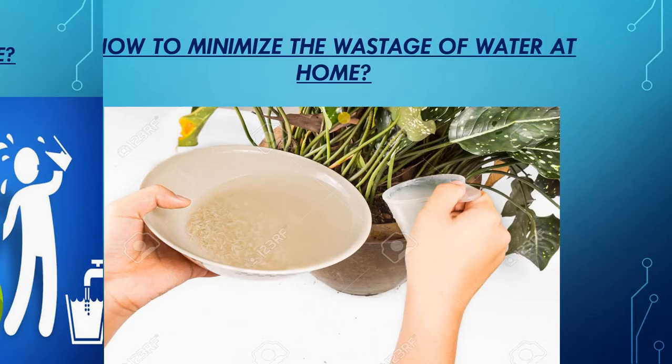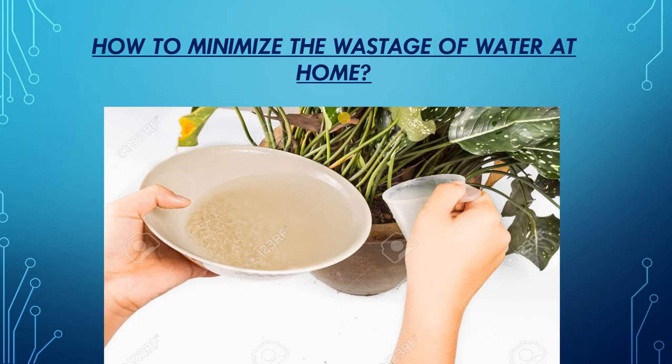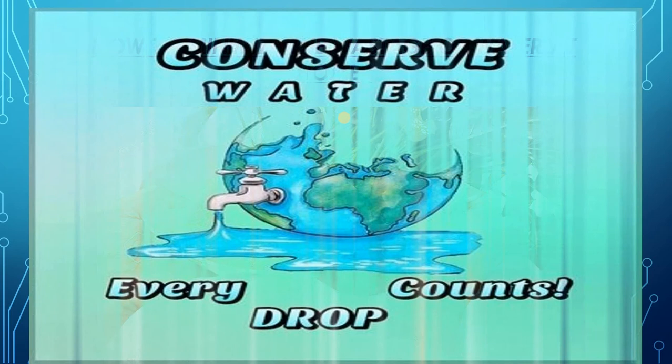Then use the water from washing rice, vegetables, or fruits. Like before cooking the rice, we always wash the rice, isn't it? So that water after washing the rice, we throw, isn't it? After washing the vegetables, we throw away the water. So instead of throwing away the water, it can be used for watering the plants at home, so that we can minimize the use of water.